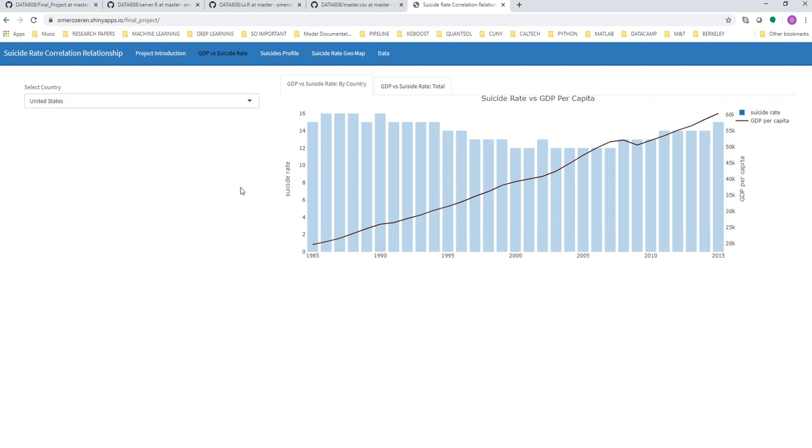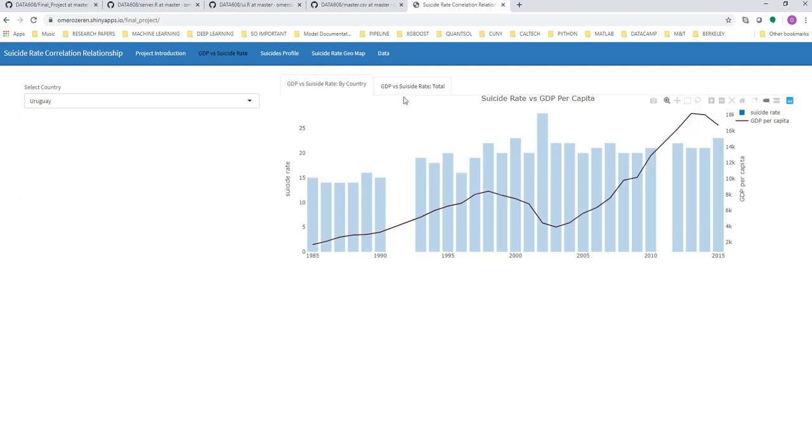When I looked at the entire set of countries, the analysis showed that there's no strong correlation between suicide rate and GDP. However, several countries have some kind of negative correlation between suicide rate and GDP. You can see that by clicking on different countries to see how they look.